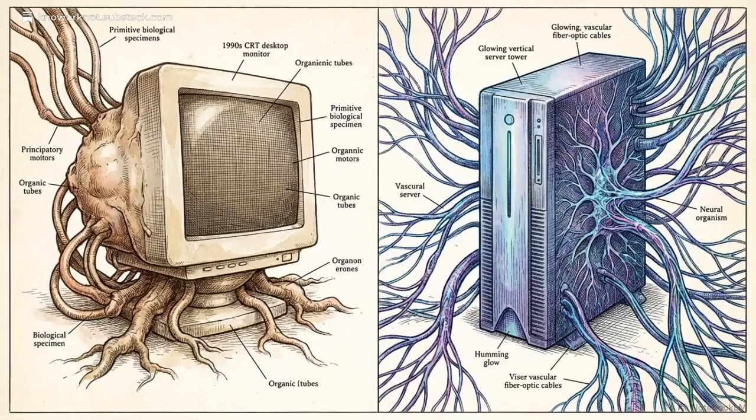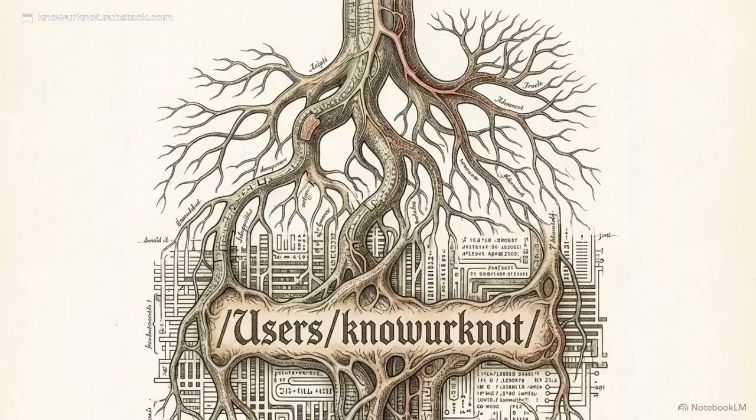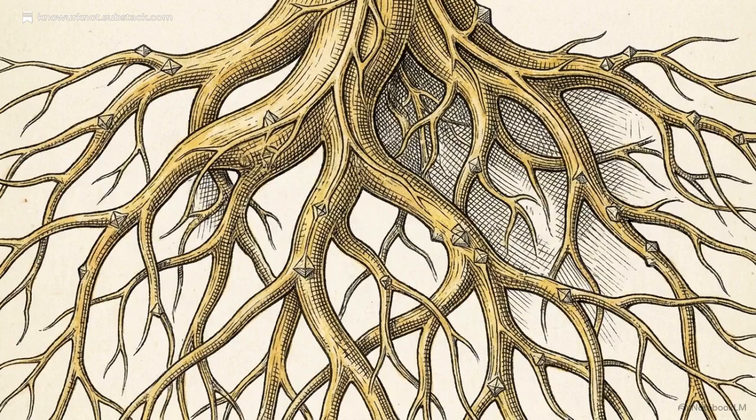growth. This architecture is anchored in a 20-year trajectory, a personal evolution from the speculative nickname Not Boy to the intentional identity Know or Not. This identity is physically instantiated in the code. The system uses the absolute directory path, users/know or not, as its mandatory root. Every module and memory trace is branched from this specific coordinate.